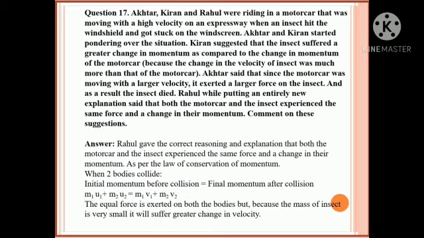Rahul gave the correct reasoning and explanation that both the motor car and the insect experience the same force and change in their momentum as per law of conservation of momentum. When two bodies collide, initial momentum before collision is equal to final momentum after collision. So M1U1 plus M2U2 equals M1V1 plus M2V2. Thus equal force is exerted on both the bodies, but because the mass of the insect is very small, it will suffer greater change in the velocity.